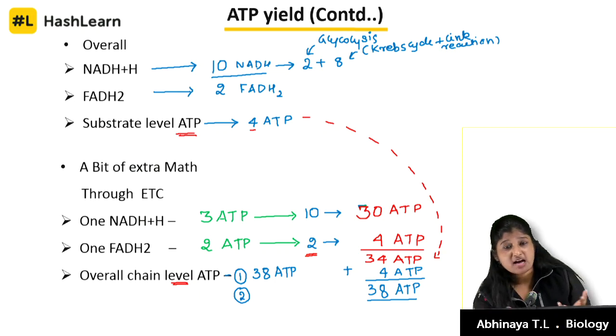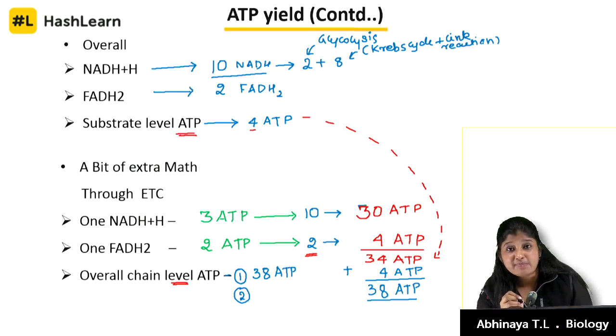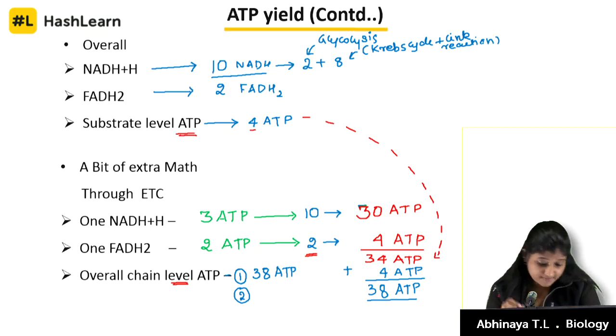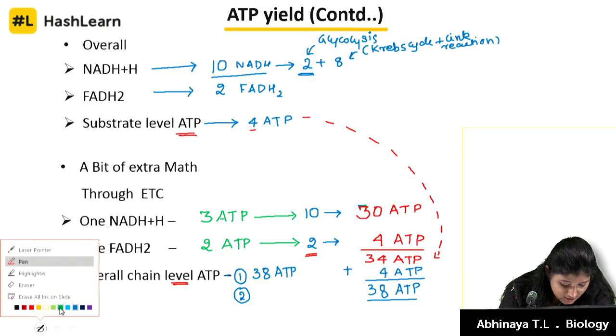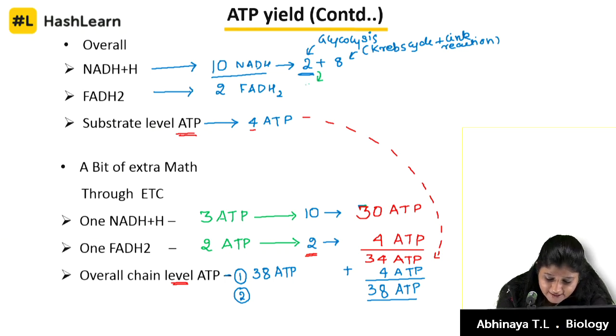In your question, if they ask to calculate how many molecules of ATP are completely produced, you can give it as 38. If they say it as a condition with conversion of the 2 NADH molecules of glycolysis into FADH2, note this: these 2 molecules of NADH have the tendency to get converted into FADH2.